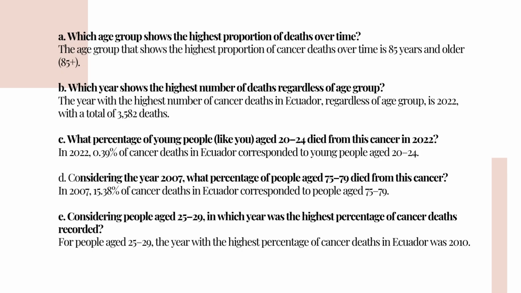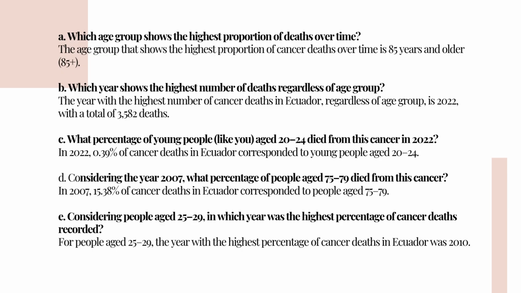The year with the highest number of cancer deaths in Ecuador was 2022, with a total of 383,050 deaths.